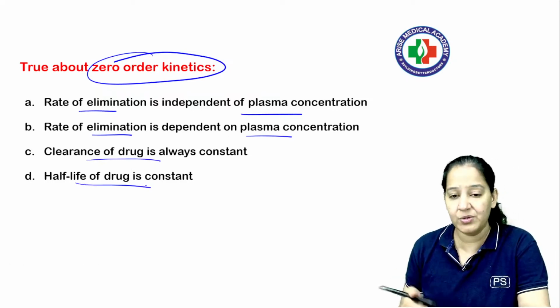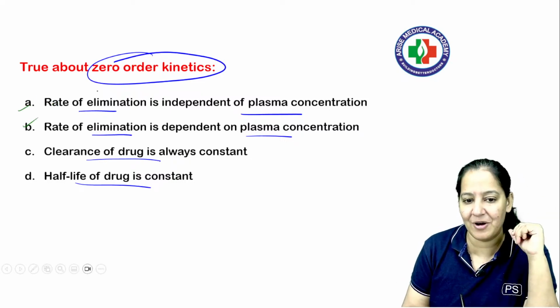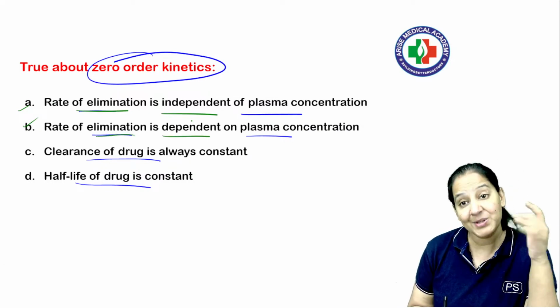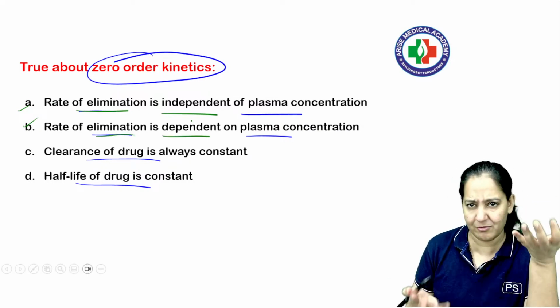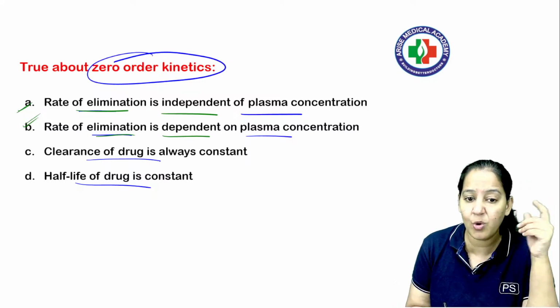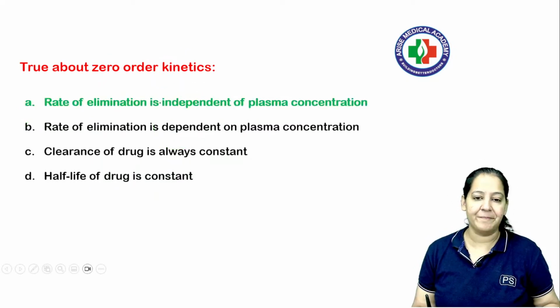So of course, if you use your common sense, A and B both cannot be correct. Only one of the two will be correct. Either rate of elimination will be independent, or rate of elimination will be dependent. So even if you don't know the concept behind that, you should be able to say, ma'am, the answer will be one of A and B, because these are mutually exclusive, they cannot both be true together. So what is the correct answer? Is it A or B? The correct answer is A.